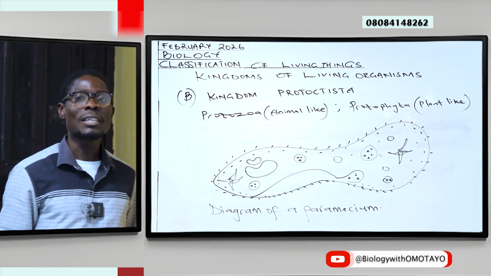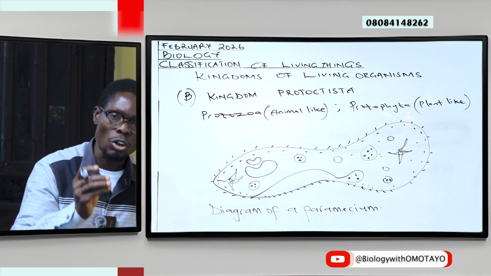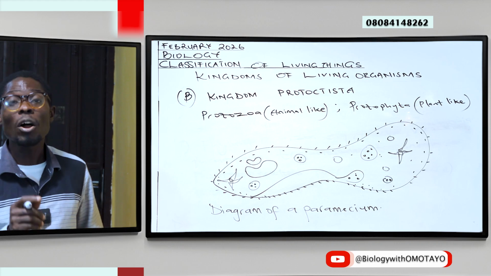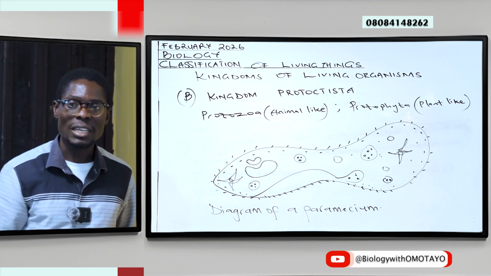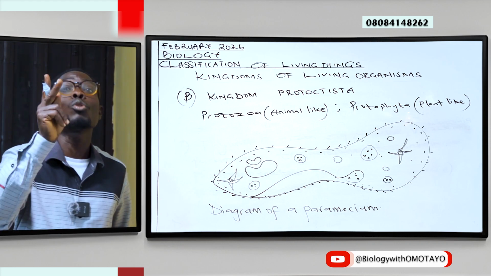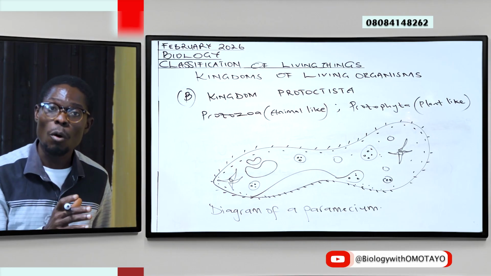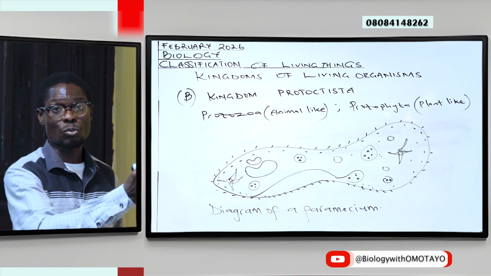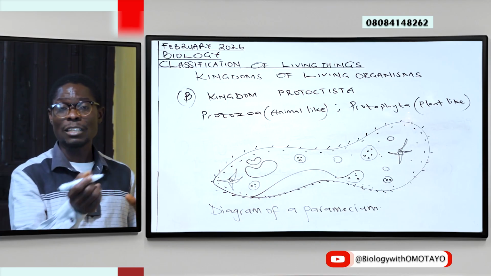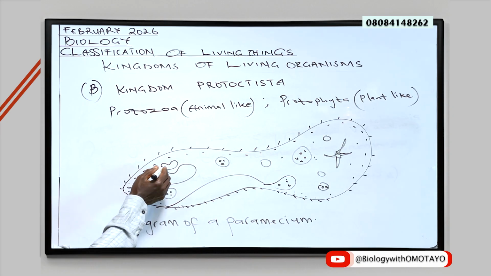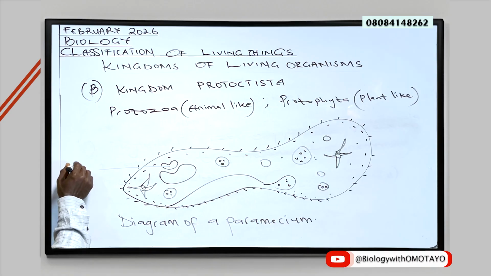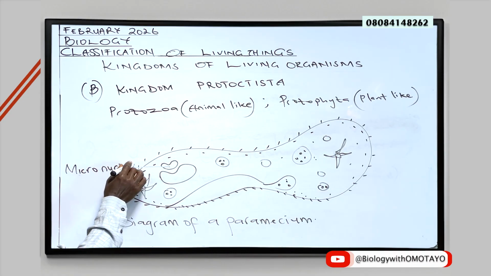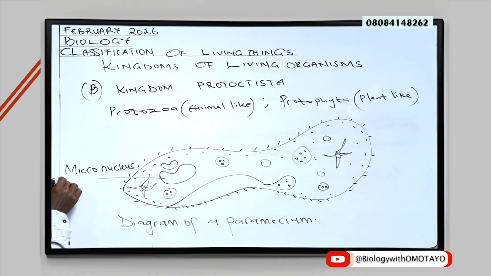Also, uniquely, this is one of the known organisms that has more than one nucleus. That is to say, it has 2 nuclei. Yes, the Paramecium has 2 nuclei, and I will call your attention to that even as I label. So come along with me and let us label this diagram. As you can see here, we have a micronucleus, and then we have a macronucleus.